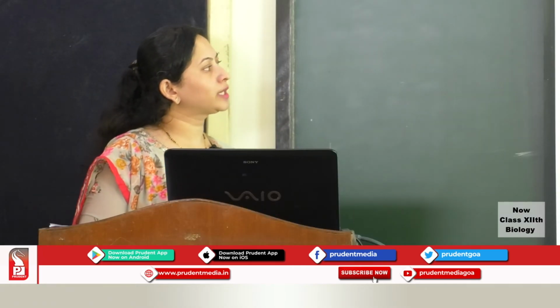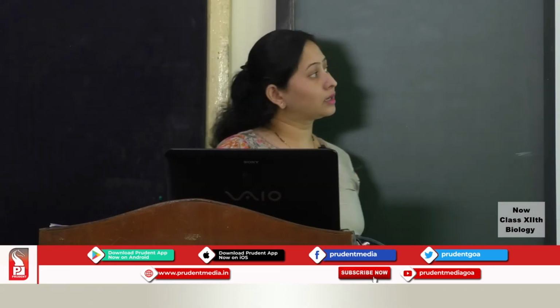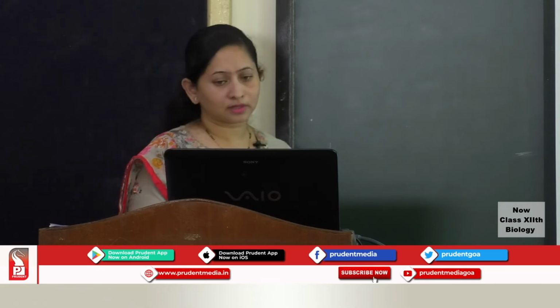Succession is divisible into two types. We have what is called primary succession, and the second one is referred to as secondary succession. Now, when the succession starts where there were no living organisms, or on a barren rock, or maybe on cold lava, it is referred to as primary succession. It is the first time the succession occurs in this particular area. The plant species will come up, the seral communities will come up, the pioneer species will come up, and finally you will have the climax community coming up in this particular area. So, this is referred to as primary succession.